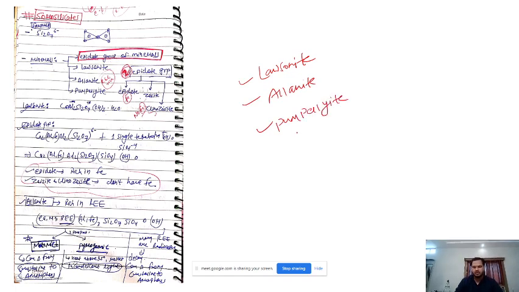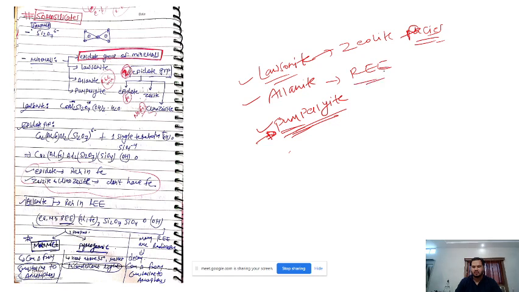This might look a bit difficult. How will you remember it? But you will hear these names so many times in metamorphic petrology that they will become common. So that won't be an issue. And this is also a part of zeolite phases. You can just mention it. We will do it in much more detail in metamorphic petrology, right. Allanite is rare earth element rich. Remember this much, okay.